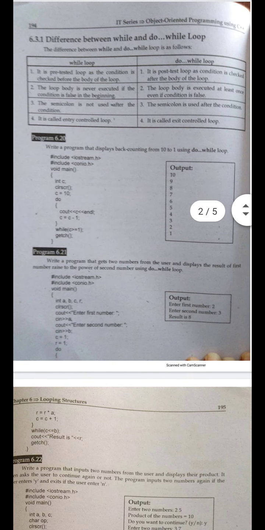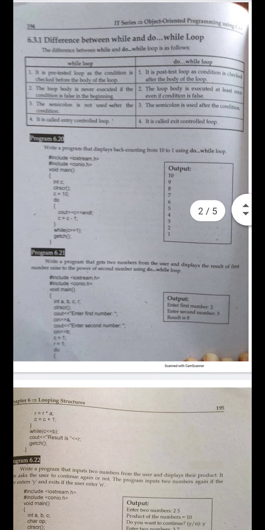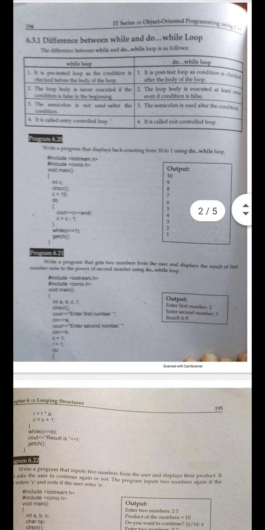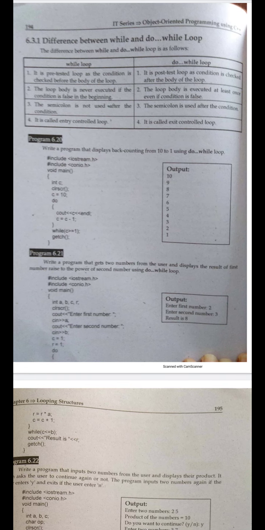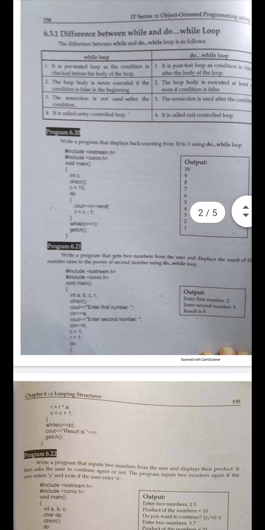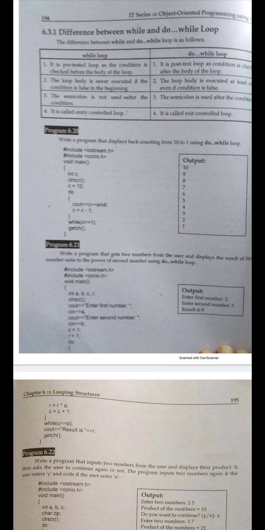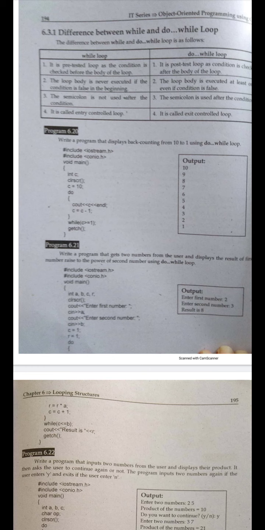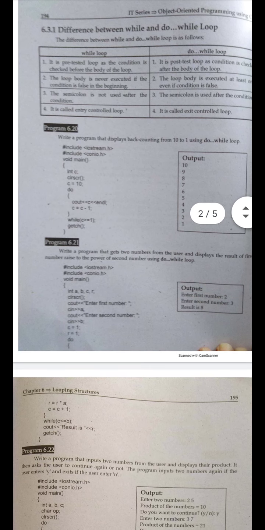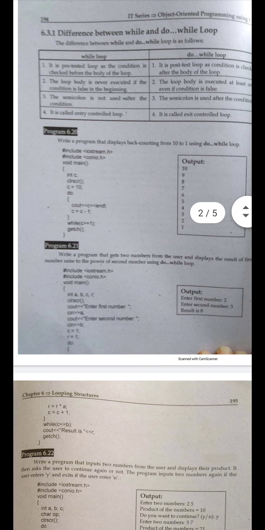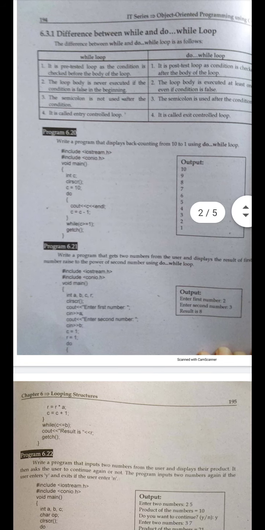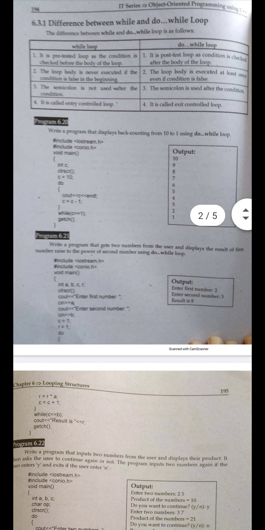Now come toward the third difference. The semicolon is not used after the condition of the while loop, but a semicolon is used after the condition of the do while loop. Clear? Now come toward the fourth difference. The while loop is called an entry controlled loop, but the do while loop is called an exit controlled loop. Clear? So these are the four differences between the while and the do while loop.